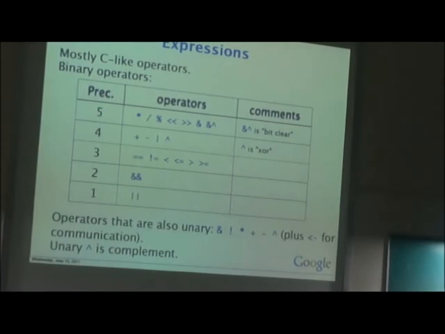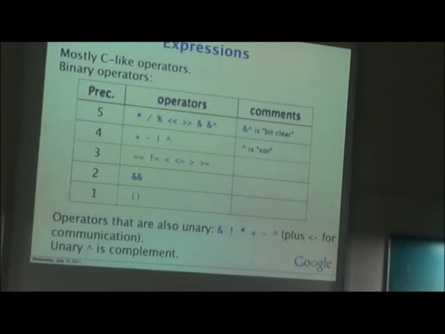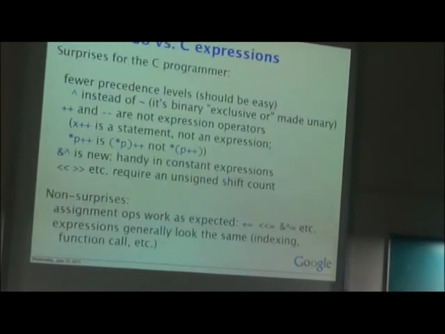Based on that number, it will clear those bits. And unary cap is complement. We don't have a separate complement operator in Go, so we use XOR only. We don't have negation, so we will be using XOR syntax only.